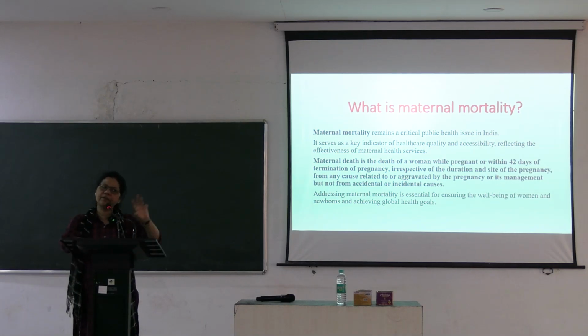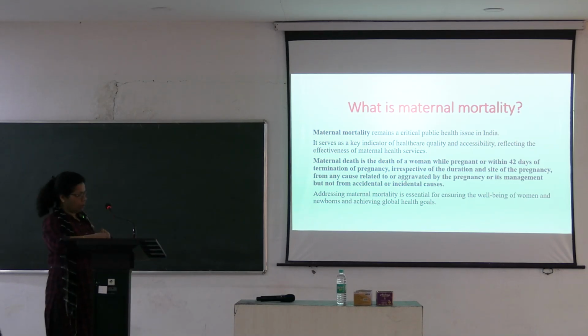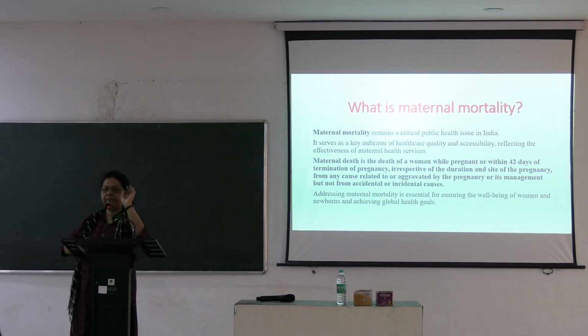Ectopic pregnancy is a very risky phenomenon. The tube can rupture, there can be hemoperitoneum, the patient can die. So irrespective of the site of pregnancy, that is normal site or abnormal site. Site means the place where the pregnancy is happening. So you have to know the definition absolutely.